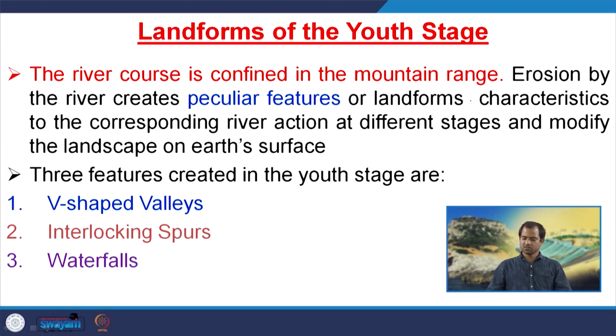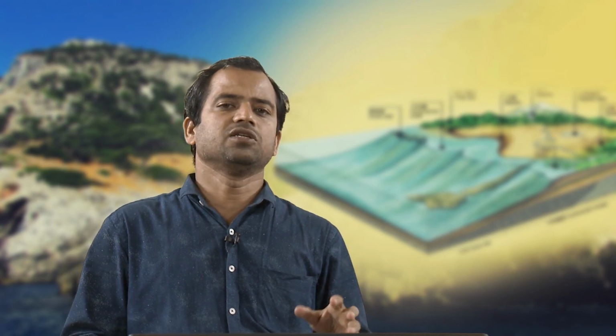Landforms in the youth stage. The river course is confined in the mountainous regions or mountain range. Erosion by the river creates particular features or landforms characteristic of river action at different stages and modifies the landscapes on the earth's surface. Three features are created in the youth stage. First is the V-shaped valley, then interlocking spurs, then waterfalls. These are the three characteristic erosional features, erosional landscapes in the youth stage.